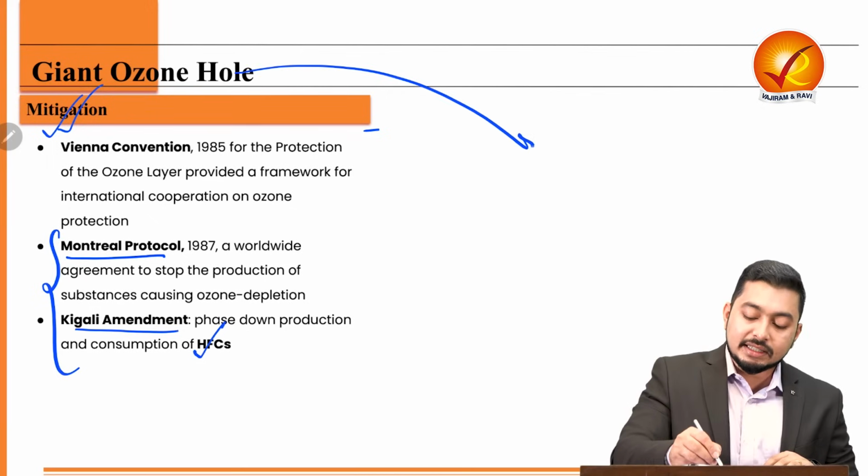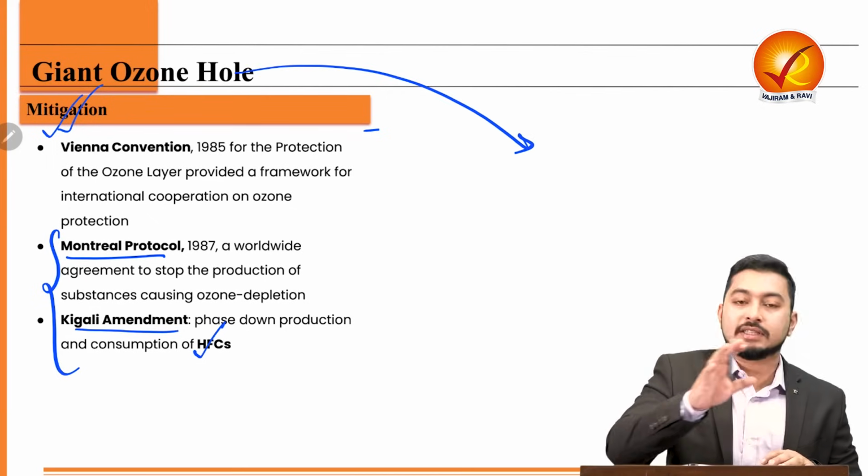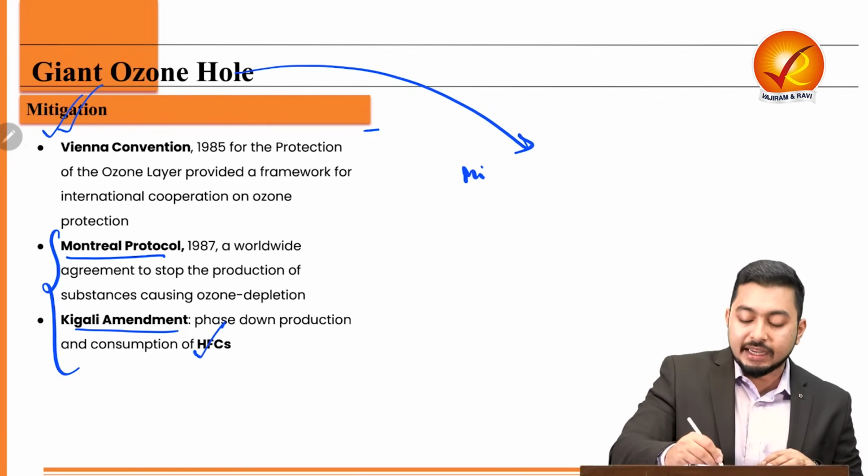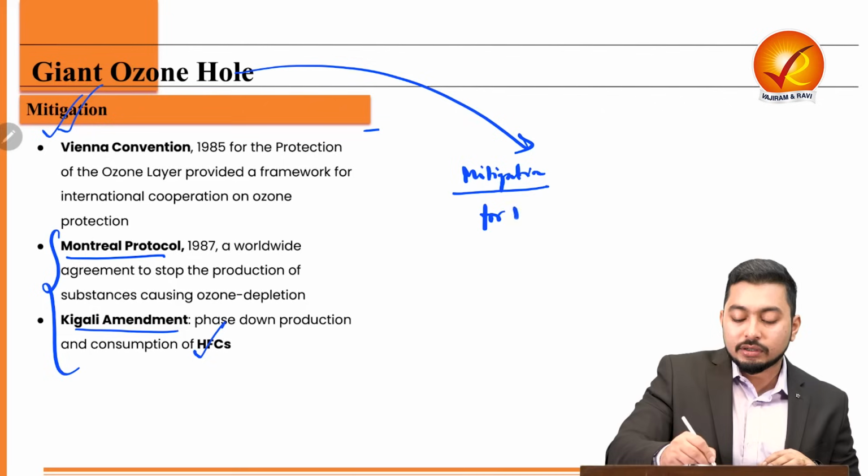Now simultaneously, can I say all the solutions that we discuss in terms of mitigation strategies for pollution will also be valid?